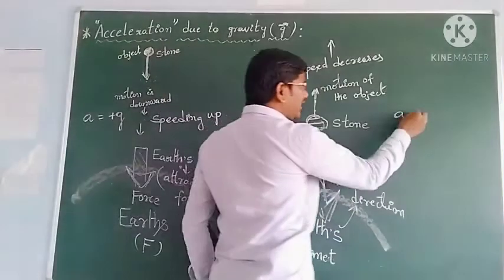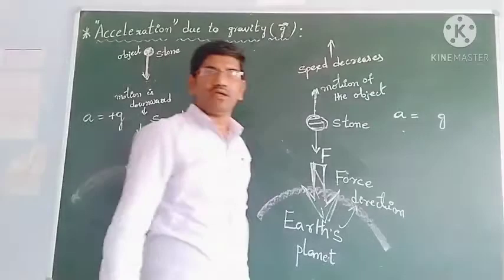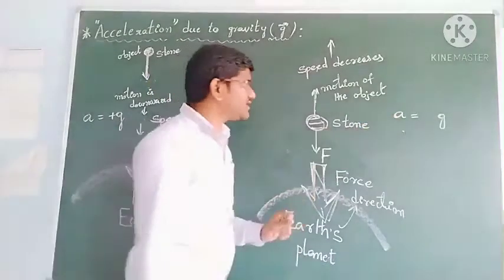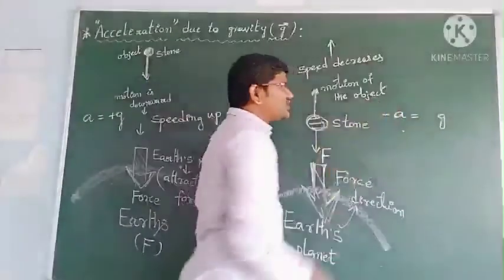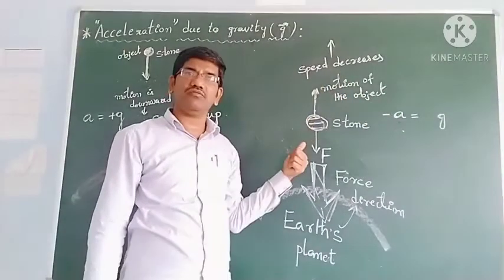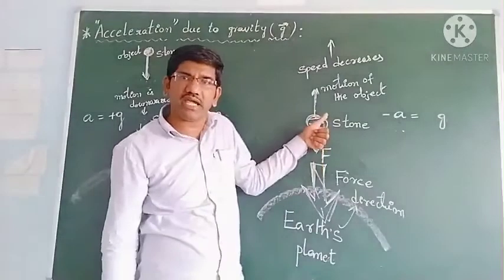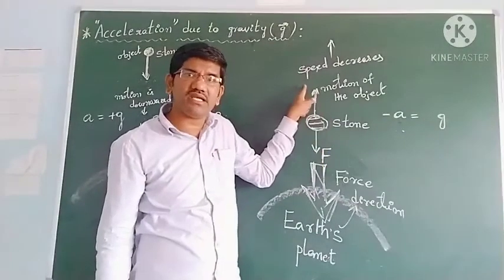So you can write a should be written as g, but the g direction is such that the acceleration is negative, students, because the object is moving against the force direction. The force is in the downward direction, it is moving against the force, so its speed decreases.